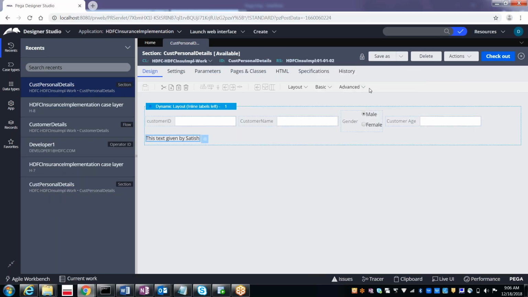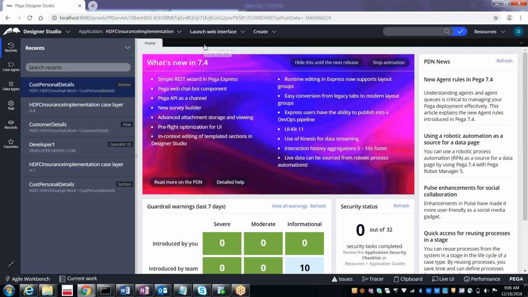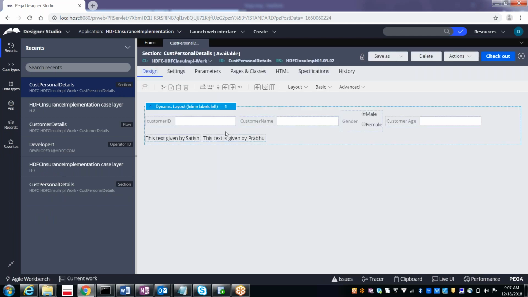Now let's open it again from developer 1 and see what happens. See, now both the texts are available. Both the texts are available. So this is the way we can use the check-in and checkout feature.